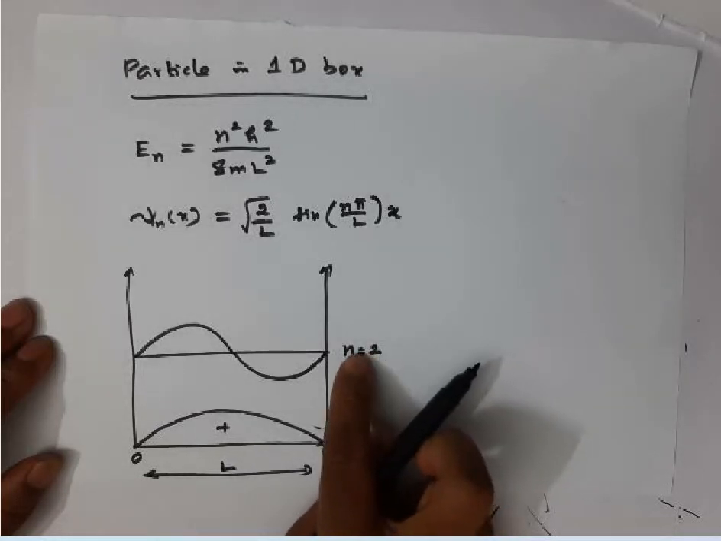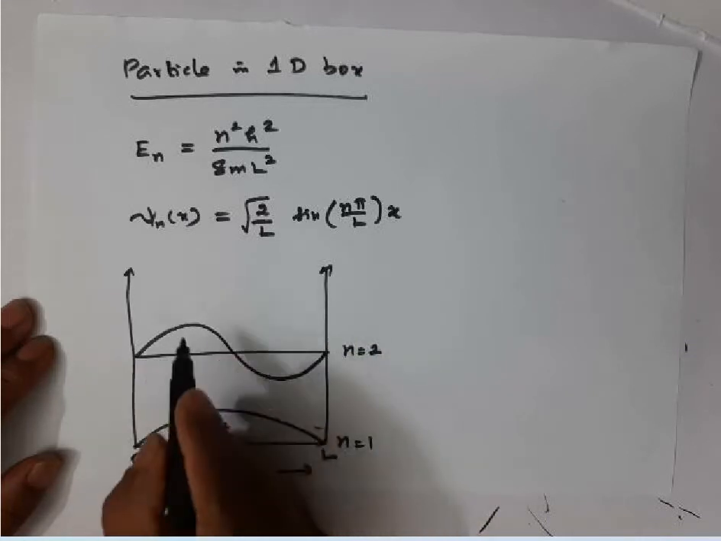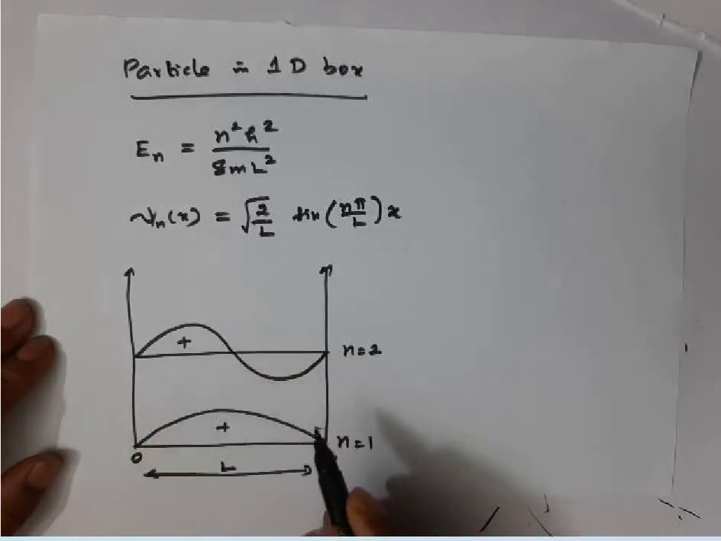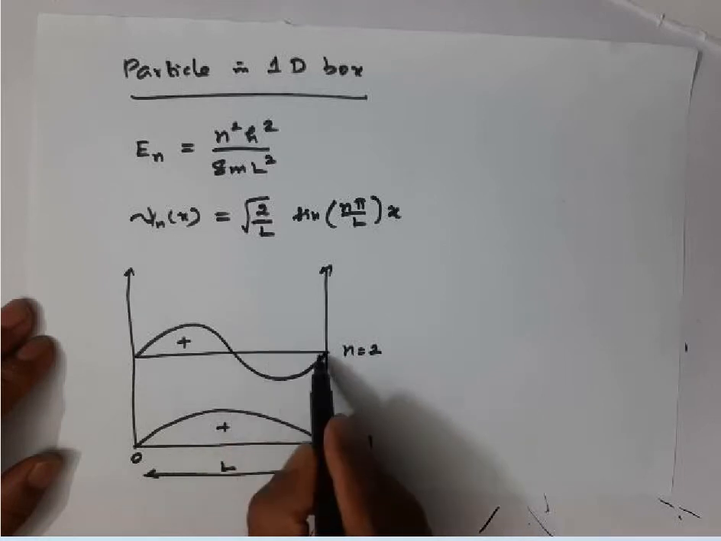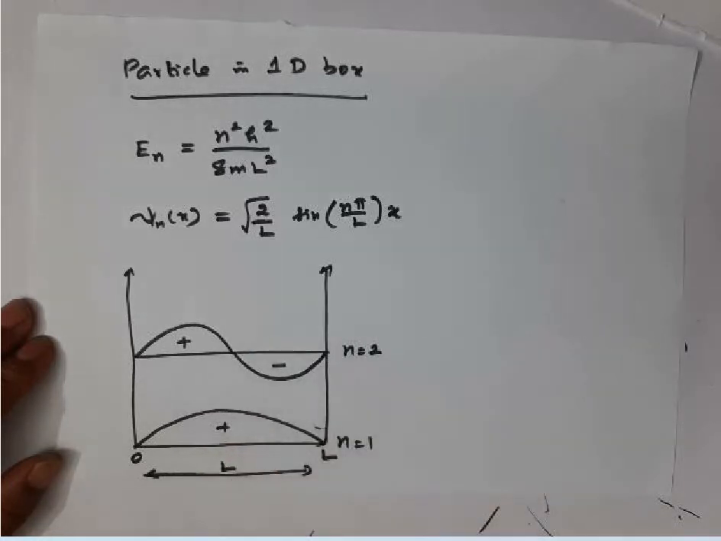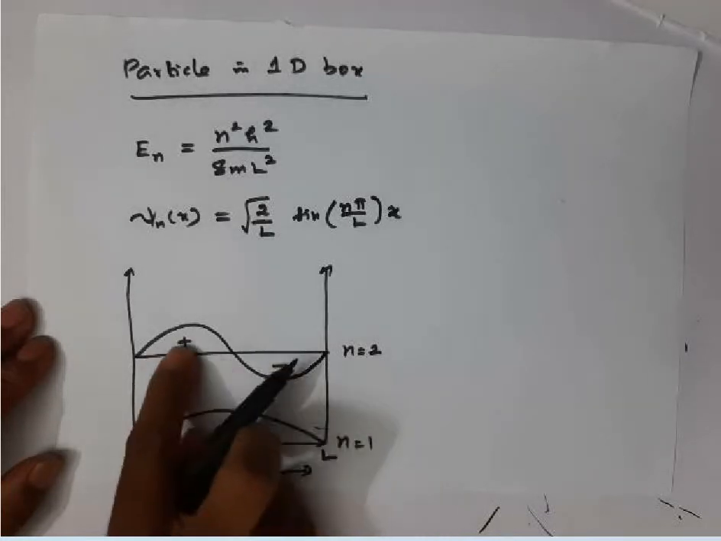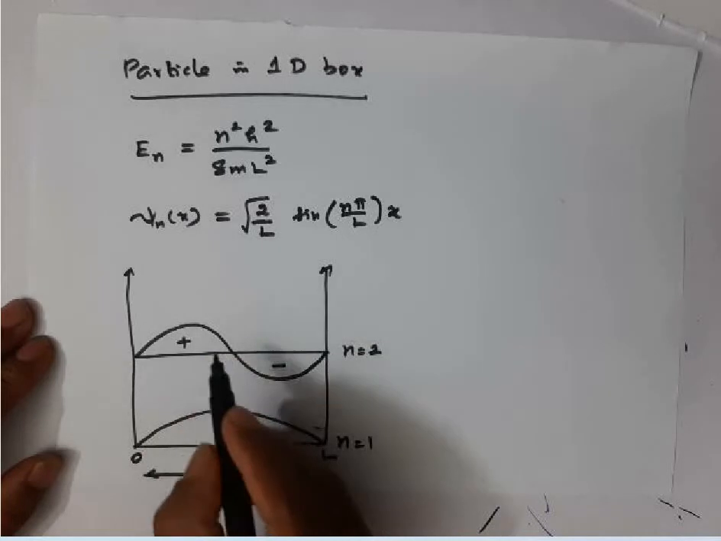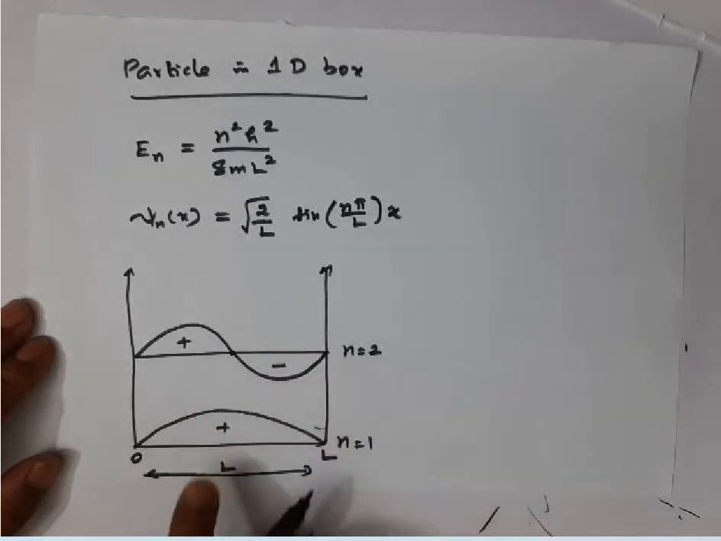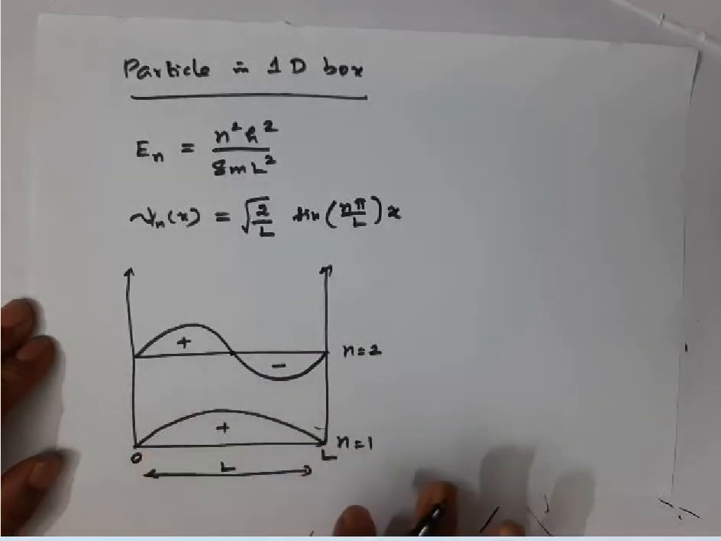In the first excited state, from 0 to L by 2 the wave function has positive value, then from L by 2 to L the wave function has negative value. When the sign of the wave function changes anywhere in the box, we call that point a node. So here we have a node, but in the ground state there is no node.